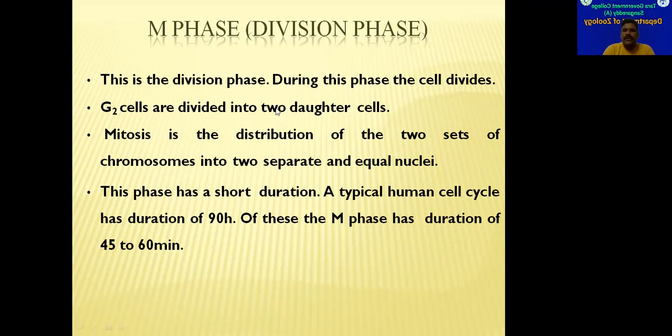In eukaryotes, these divisions are of two types. One is mitosis, which happens in normal cells other than reproductive cells, and another one is meiosis. Meiosis occurs only in gamete forming cells. What happens in mitosis and meiosis, we have seen in other videos and discussed in the previous classes, so we are not going to discuss all those events here.